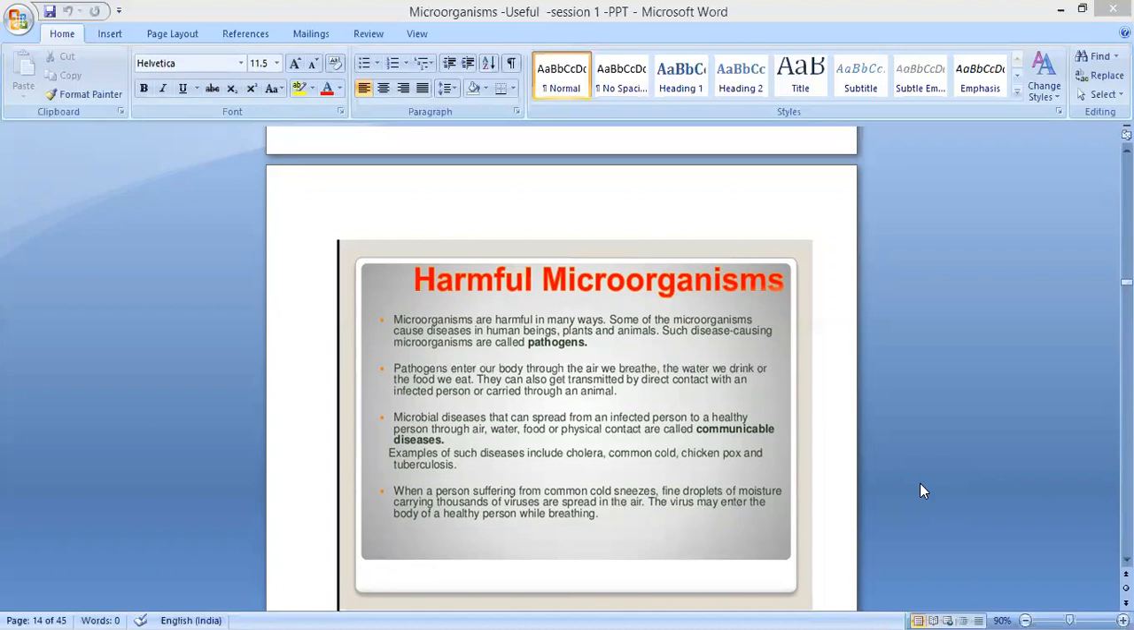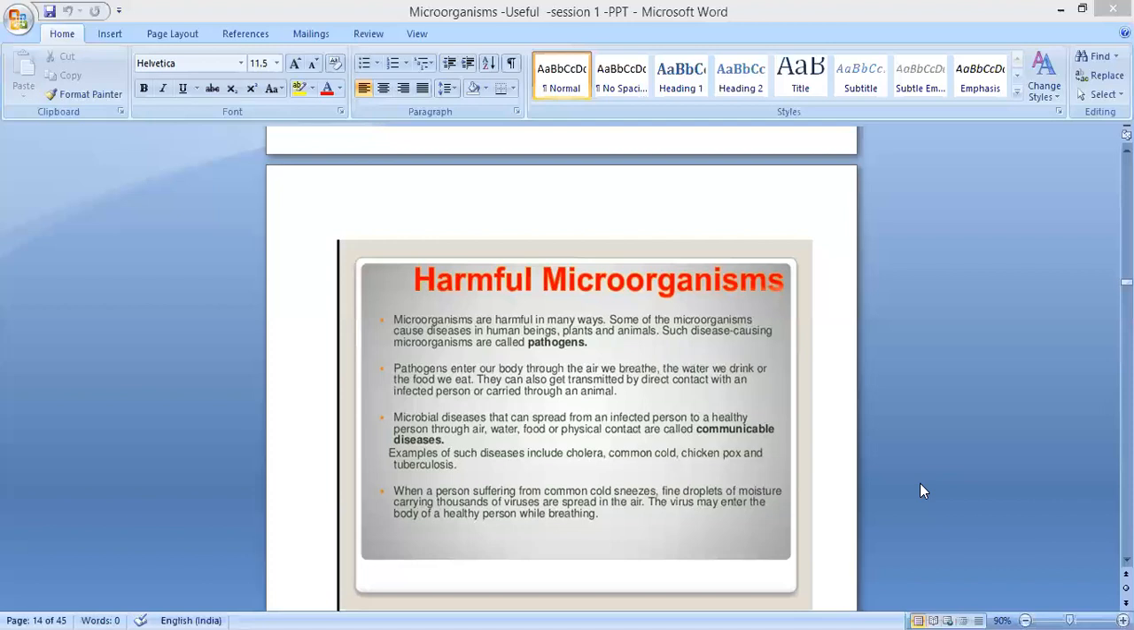Microbial diseases that can spread from an infected person to a healthy person through air, water, food, or physical contact are called communicable diseases. So what is meant by communicable diseases? Diseases that can be spread from an infected person to a healthy person through air, water, food, or physical contact. Examples are cholera, common cold, chickenpox, tuberculosis, etc.